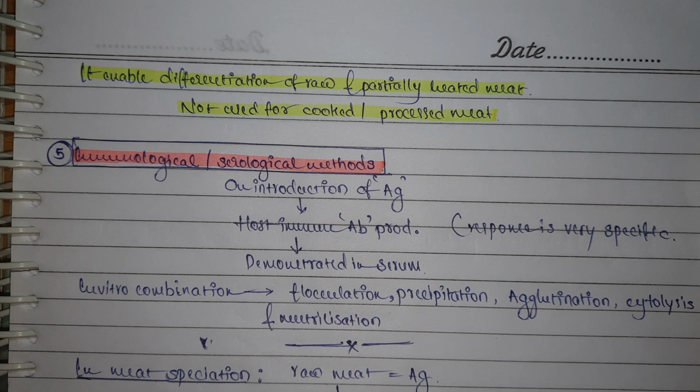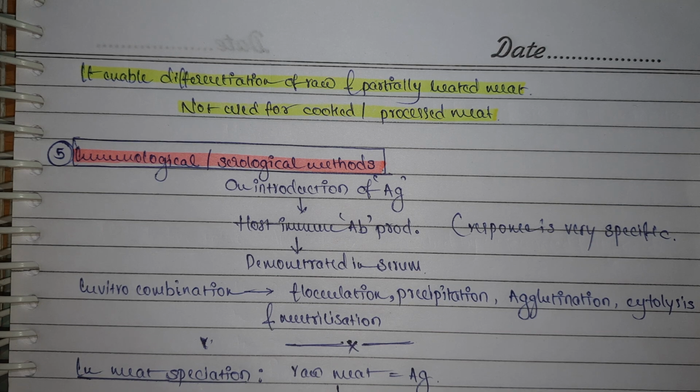Okay. Then the fifth type of meat speciation is the immunological or serological method. As you will know from microbiology, when you add an antigen, a specific antibody will be produced in the host, and this will be demonstrated in the serum. If you do this same kind of thing in vitro, that is outside the body, then you will get different reactions: flocculation, precipitation, agglutination, cytolysis and neutralization.